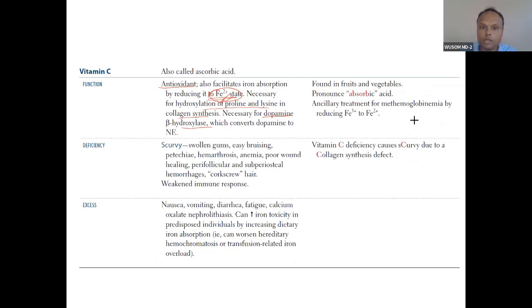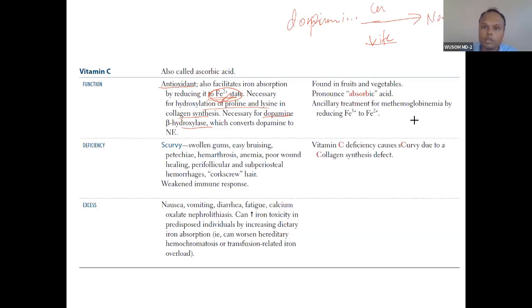You must have studied that dopamine beta hydroxylase is necessary. Dopamine converts into norepinephrine. So when dopamine converts into norepinephrine, here vitamin C is required. Okay, vitamin C is required.